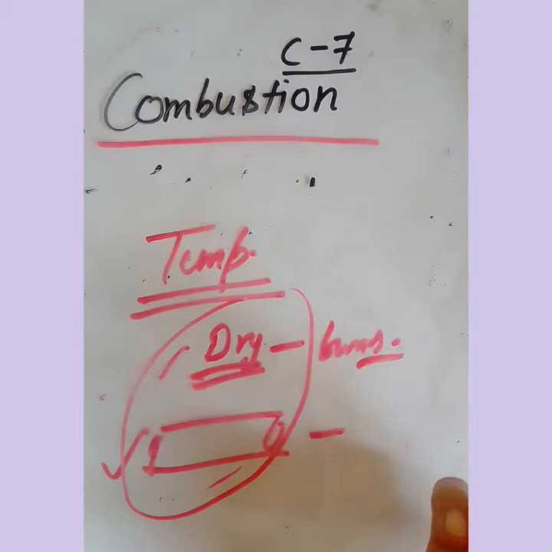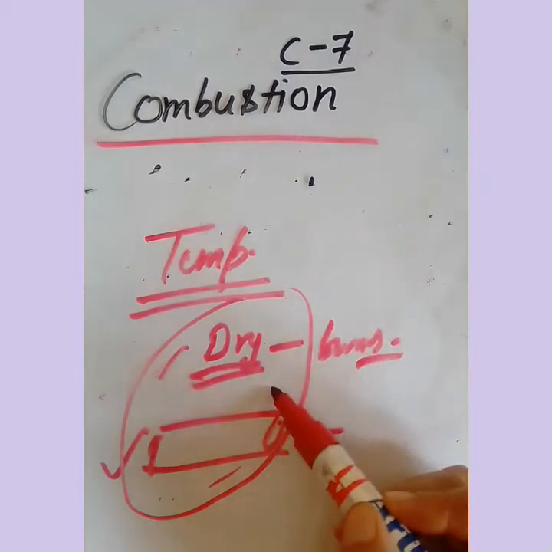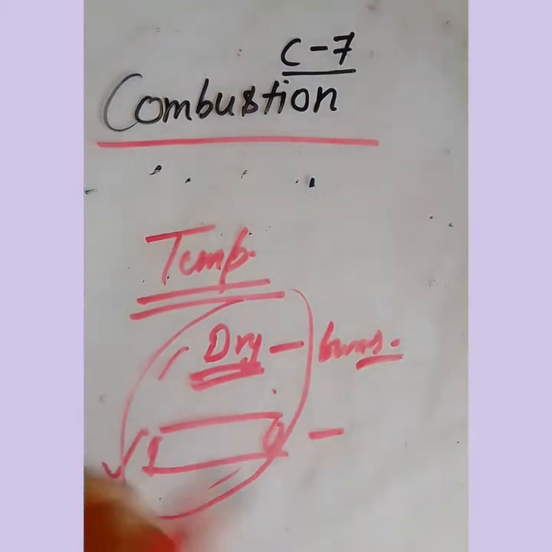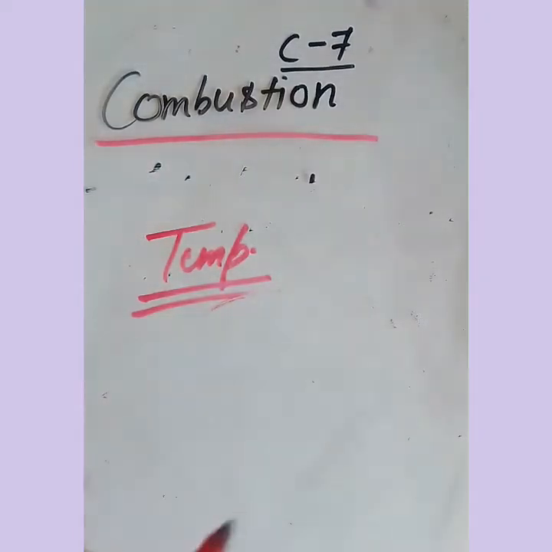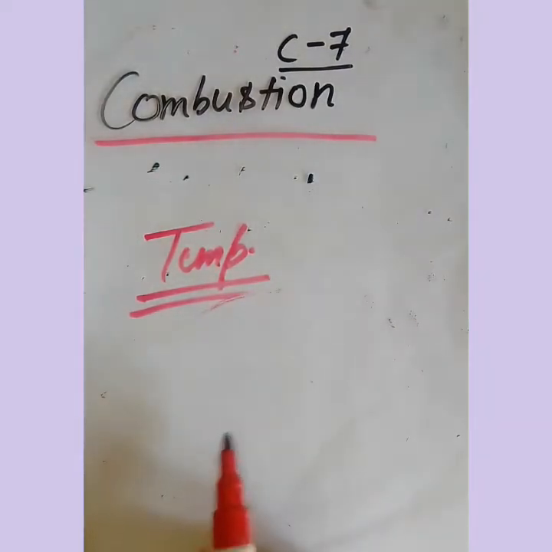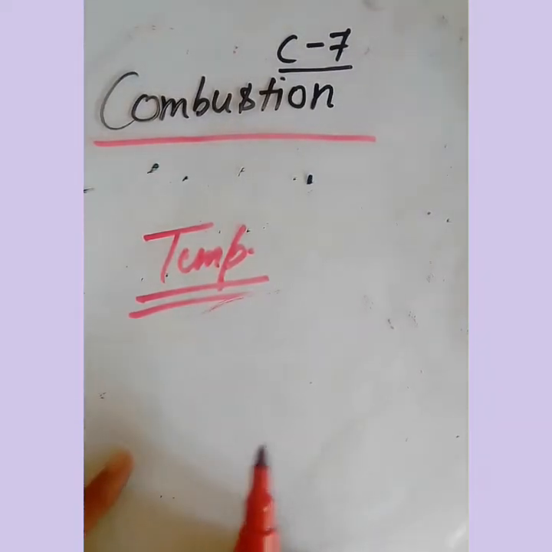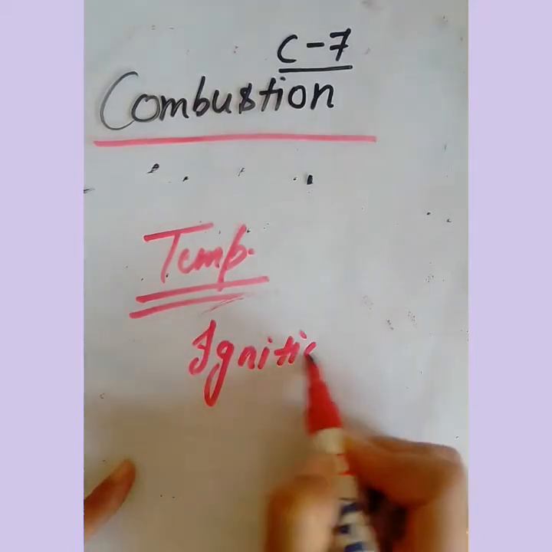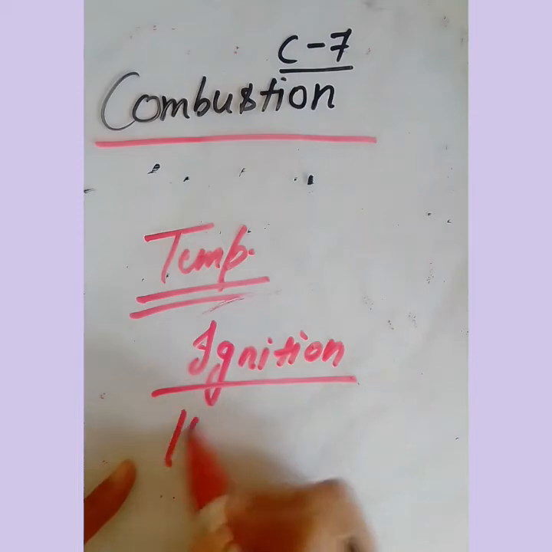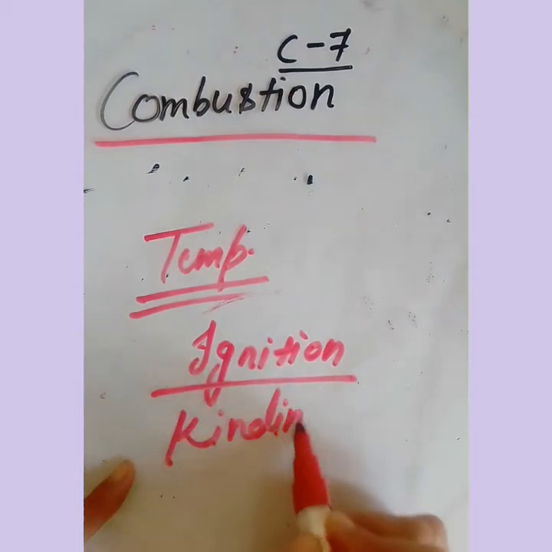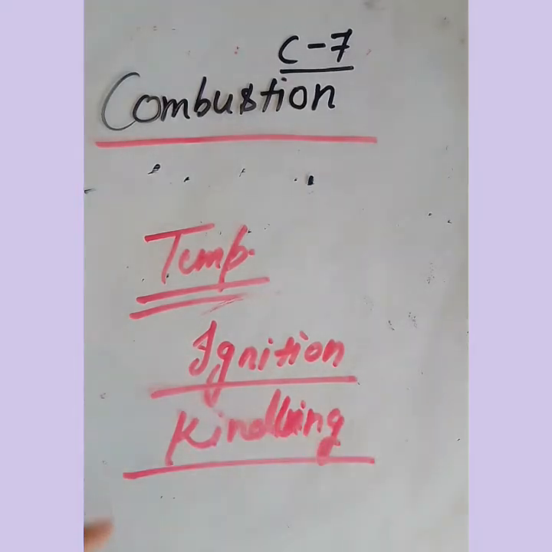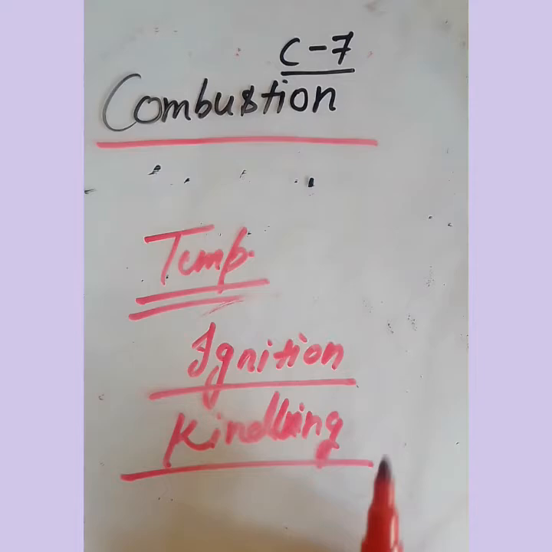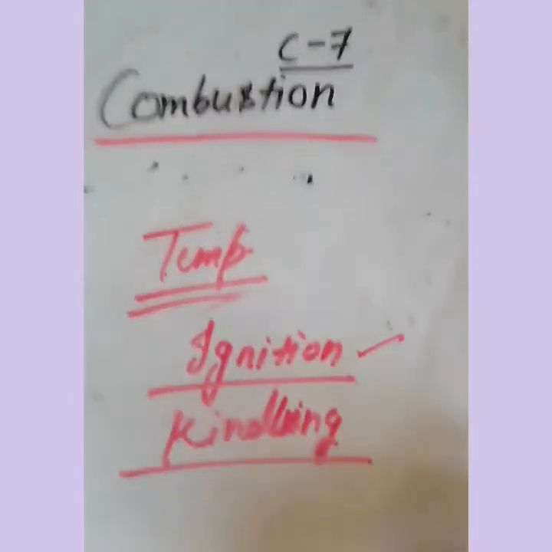Now, the lowest temperature at which any substance burns or catches fire, more specifically, is called the ignition temperature, or the kindling temperature. It is the minimum temperature which is required.